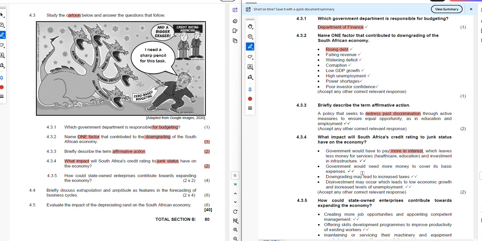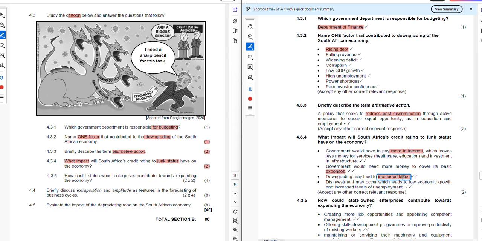Government will need more money to cover its basic expenses. Obviously, we need to collect more money in order to ensure that the expenses of the country are covered, because the additional money would have been used to cover extra interest. Downgrading may lead to increased taxes. So now what does that mean for taxes? It means that the government, because a major part of its revenue is through taxes, in order to ensure that it is able to cover its expenses, which also include the additional interest, will have to find additional ways to collect more taxes.